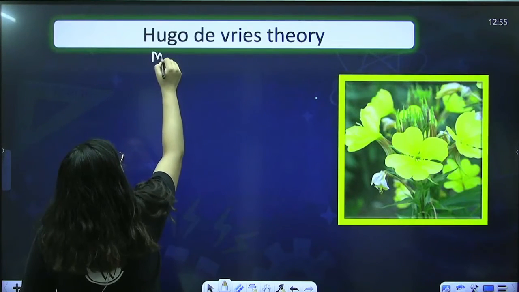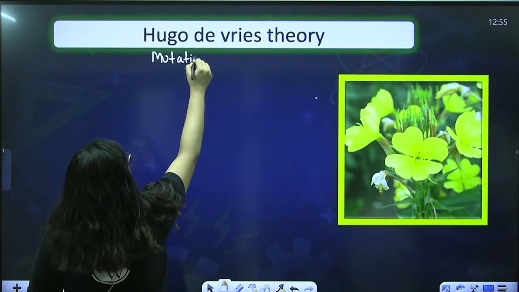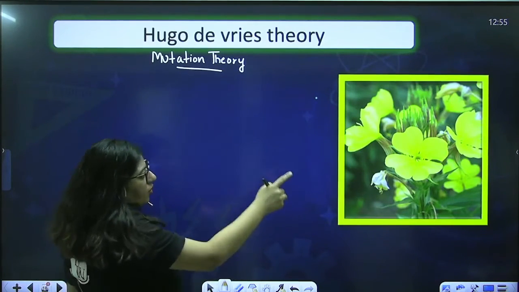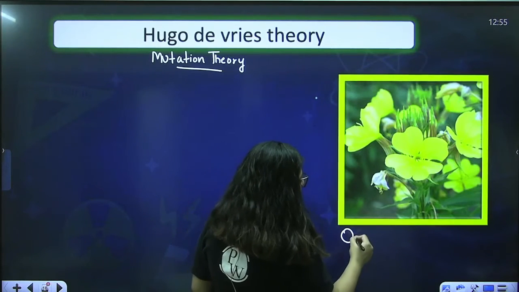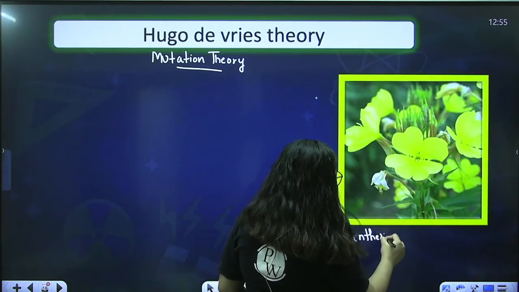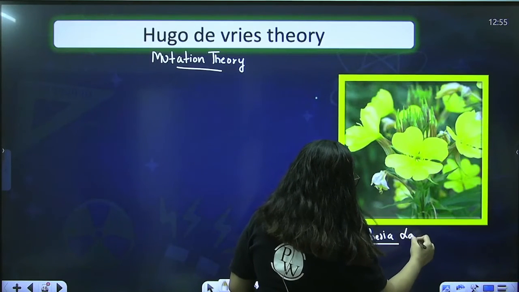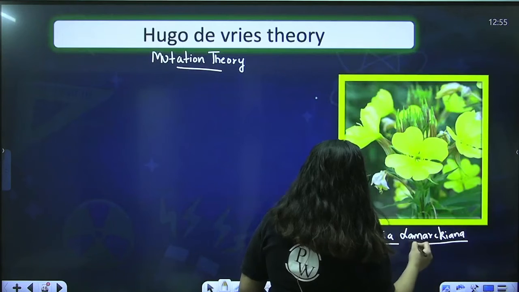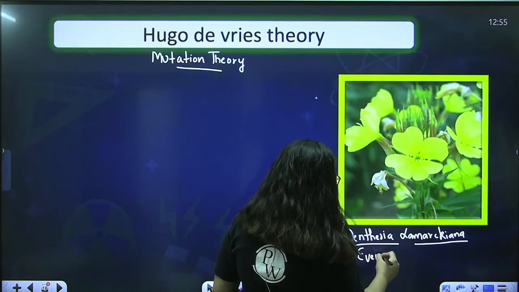Hugo de Vries gave the mutation theory. He performed his experiment on this plant, and the name of the plant is Oenothera lamarckiana, also known as evening primrose.